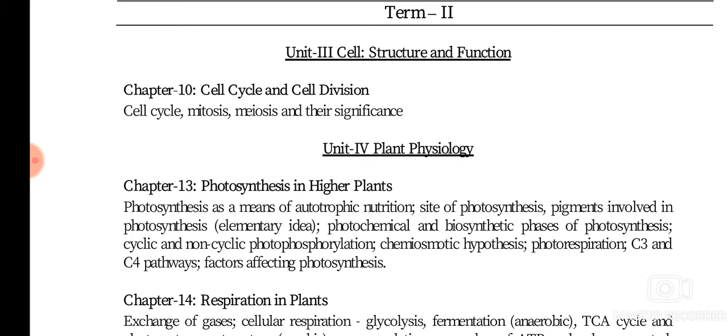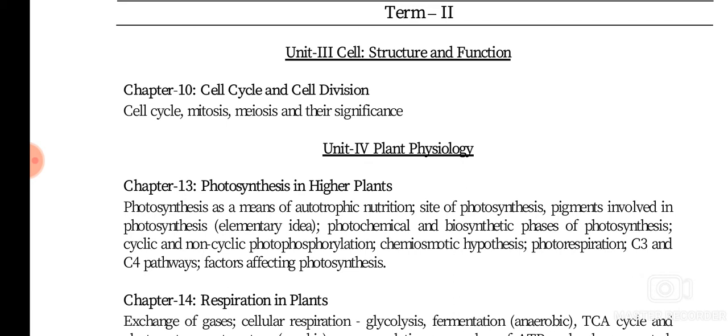Then the next unit 4 is plant physiology. In that we will be studying photosynthesis. Till now we have studied the definition, isn't it, the organelle where it takes place, only very few things. Now we will be studying in detail about the light reaction, the site of photosynthesis, pigments involved in photosynthesis.